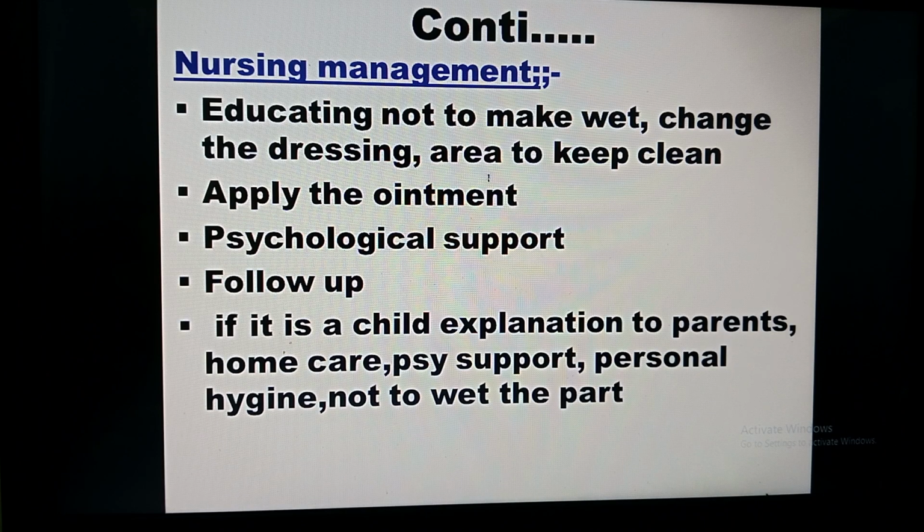If it is a child, the explanation should be given to the parents, with the same advice on cleaning and psychological support to the parents, maintaining personal hygiene and not wetting the part. So this is regarding phimosis, students. I hope you understood. Thank you.